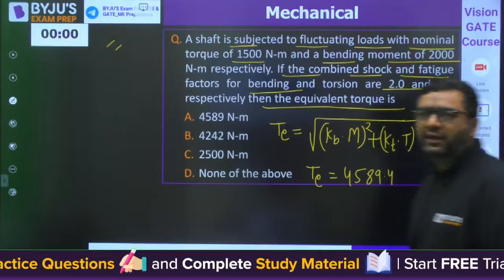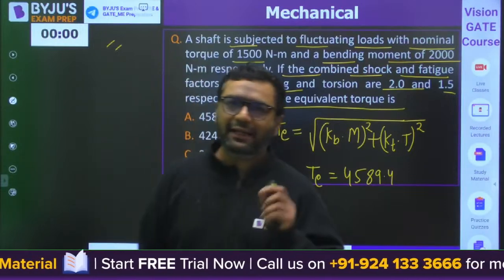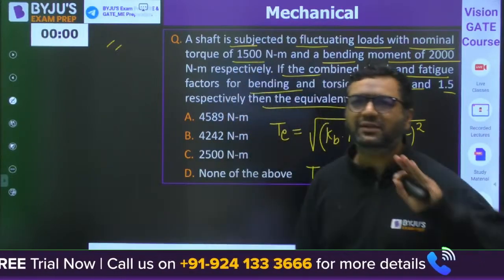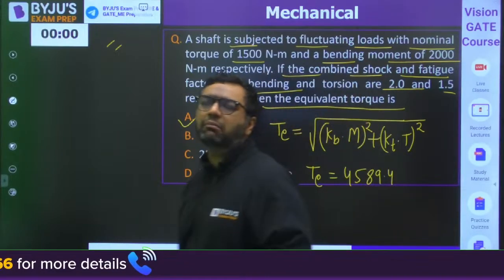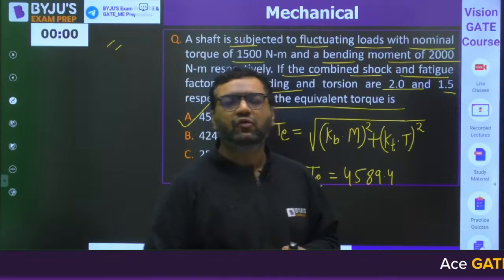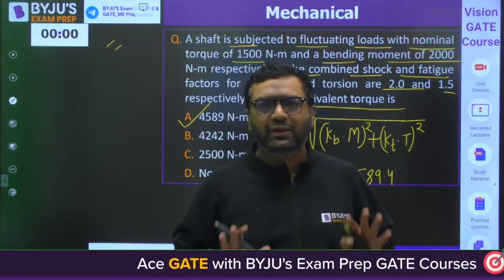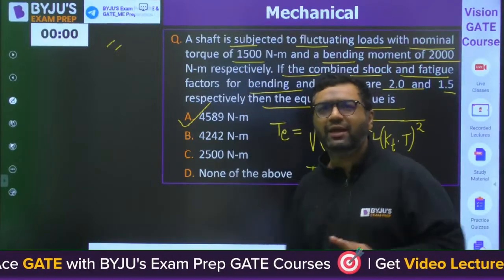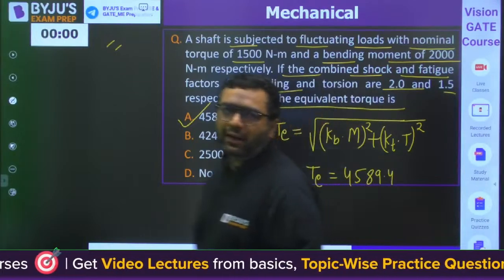4589.5. You would be aware that in BARC, a calculator will be available on screen. That is why calculative questions will come. Even in the BARC scientist exam, questions are coming, and that is why the cutoff is going from 50, 60, 65%, not more than that. The reason for that is that numerical questions are coming. A is the right answer.